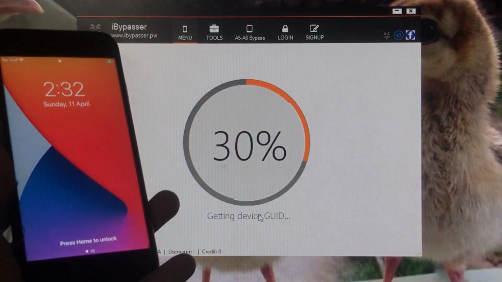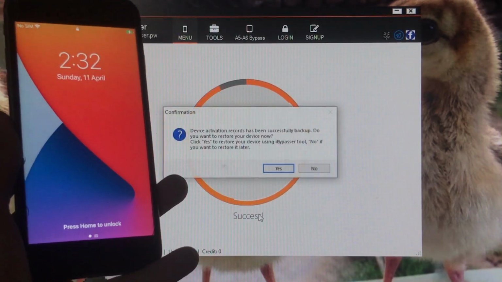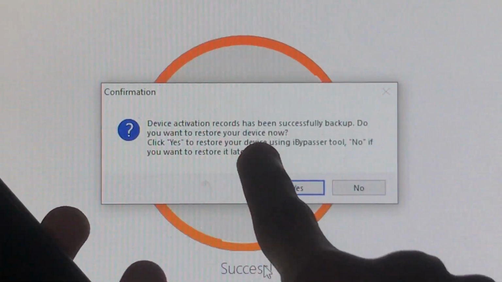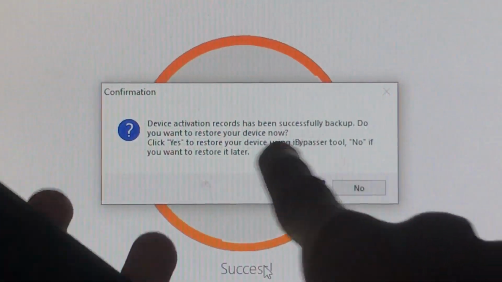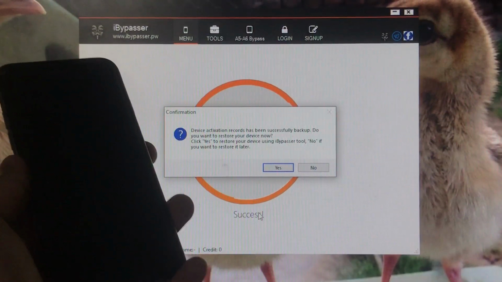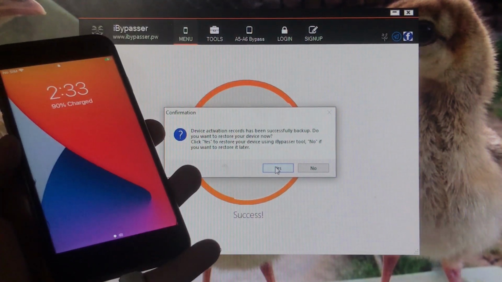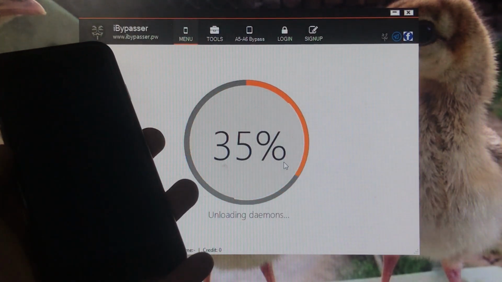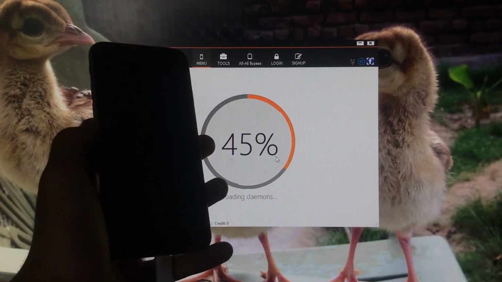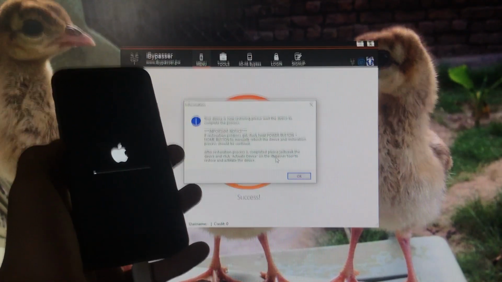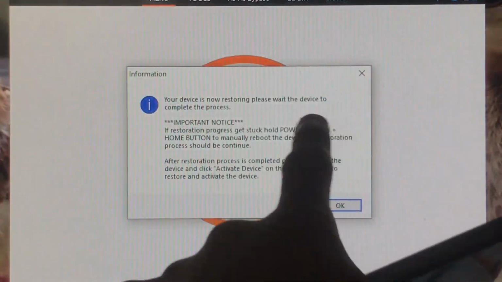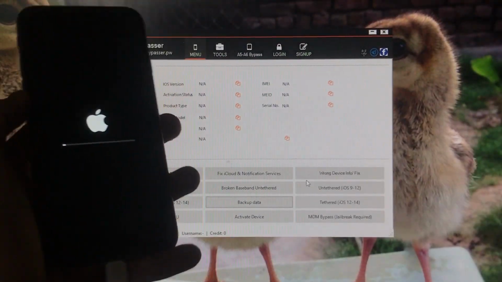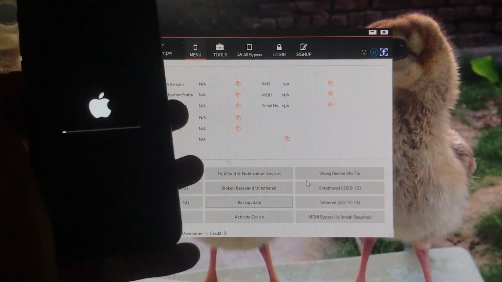So let's click on it and wait. Backup data success, and it is saying if you want to restore your device, you have to click on yes. Yes, we want to restore, so we will click on yes. And now it is saying if you have iOS above 13, and let's say I have iOS 14, then I will click on yes. If you don't have that, then you have to go to 3uTools and flash your iPhone. Now we have to click on OK. And if your iPhone is stuck, then you have to follow the following rules.